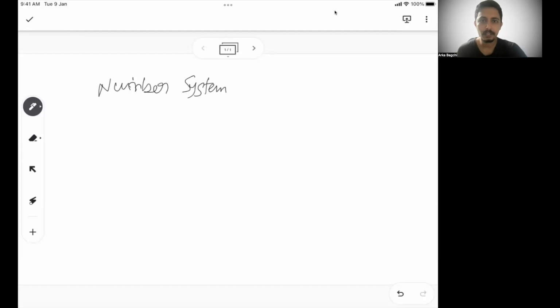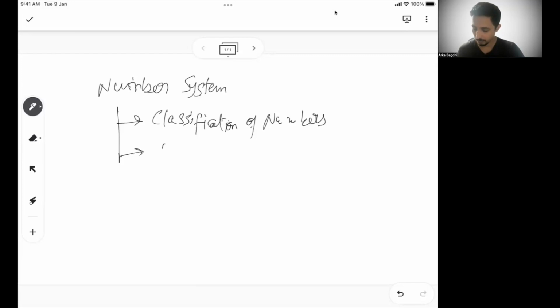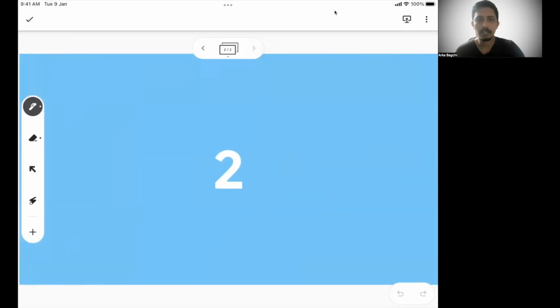Today is the first session of number system, and there are 2 topics that we are going to cover today. The first is the classification of numbers, and the second topic is the divisibility rules. So at a high level, these are the 2 things we are going to cover in today's session: classification of numbers and divisibility rules. So let's start with classification of numbers.